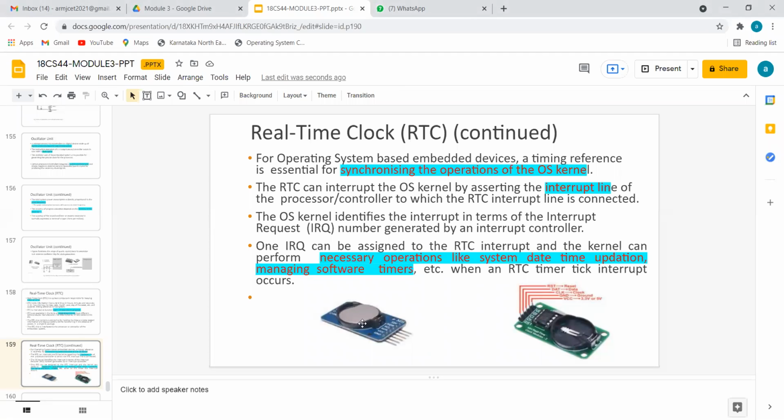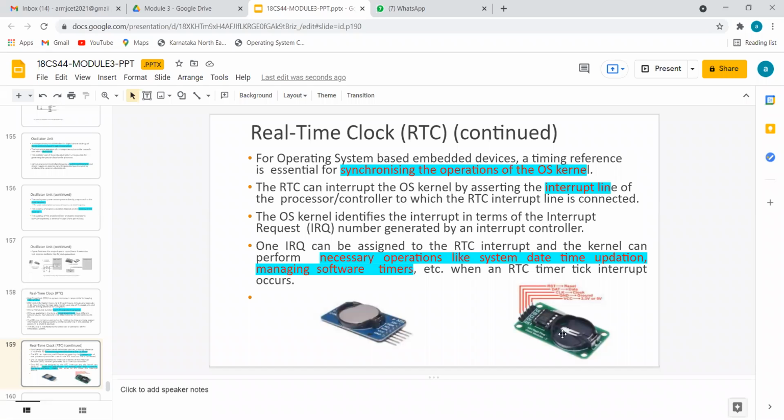Okay, always remember, this is a cell. When I turn on my computer, this will get charged. When I turn off the computer, this will get discharged, but ultimately it will be always active. Because of this, the system time keeps counting. So even after 2 days, 3 days, 1 week, if I start my computer, it is not going to be set to an old time. Instead, it will always be the updated time.